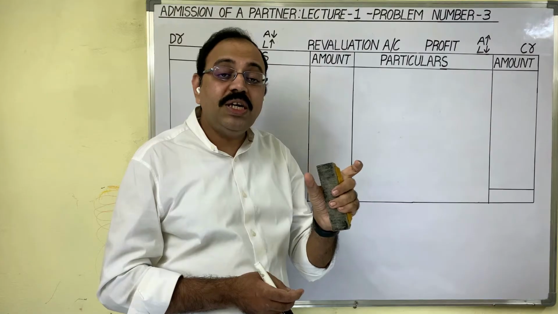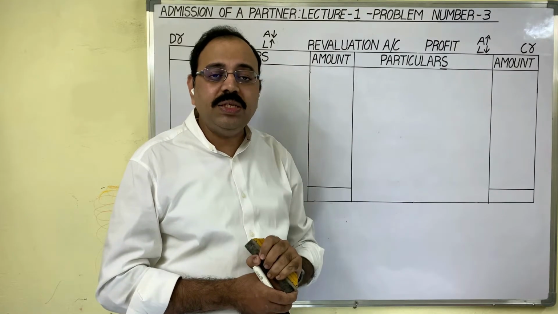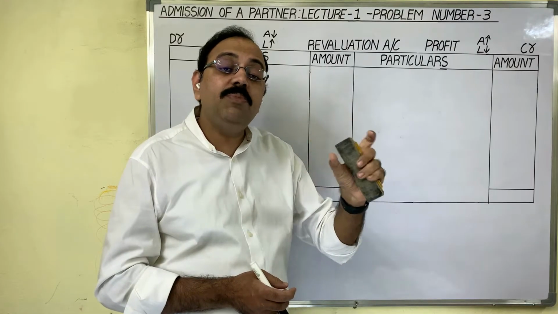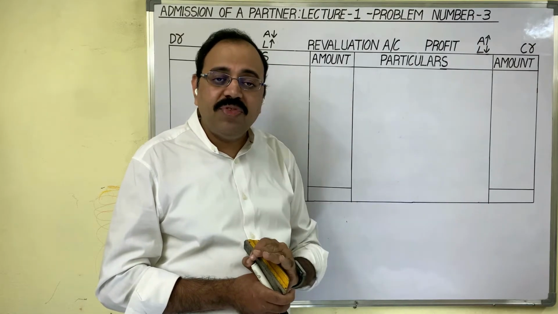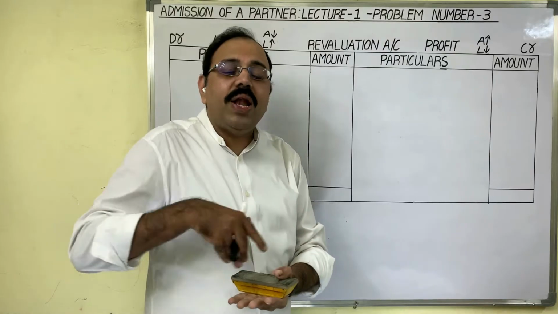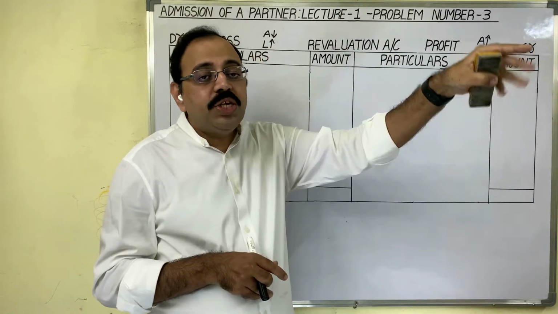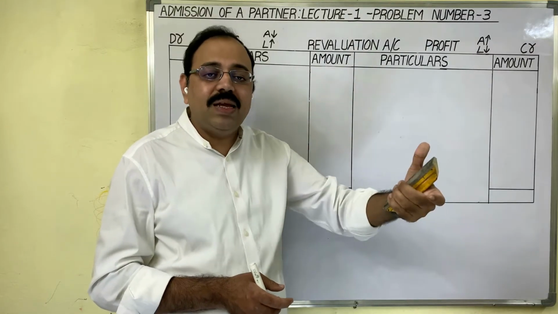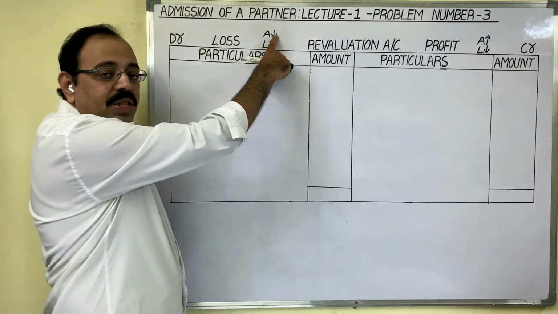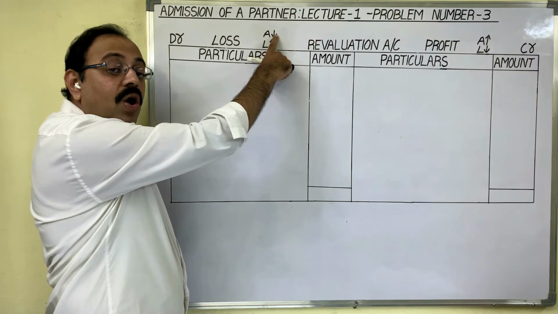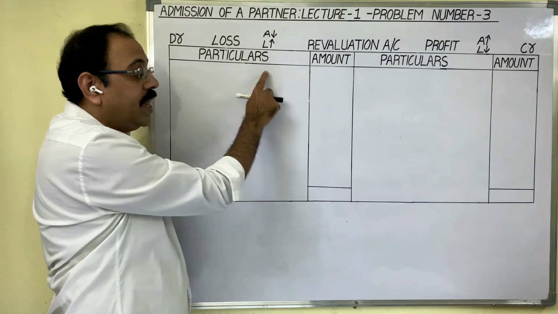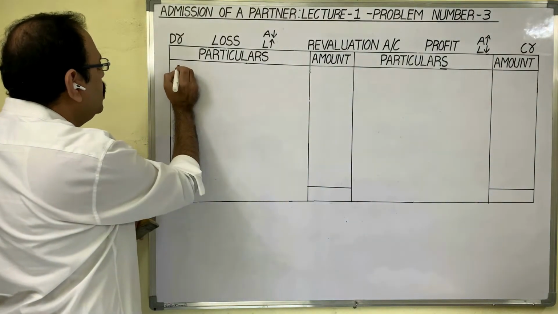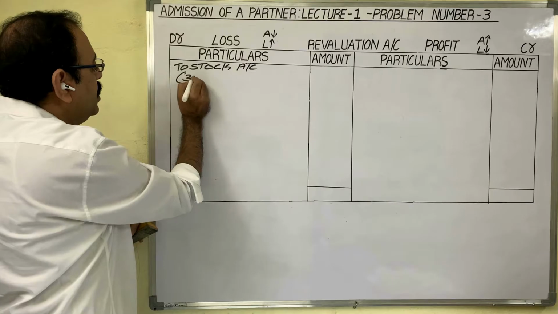First adjustment is given on stock, no? In the old balance sheet, stock value is 30,000 rupees, and in additional information, he is asking us to provide 5% depreciation on stock. What is the meaning of that? Comparing to the book value of stock, market price is reduced by 5%. So when asset value is decreasing, it is a loss. Therefore, the depreciation on stock we have to show on the debit side of the revaluation account. To stock account, in brackets show the calculation.